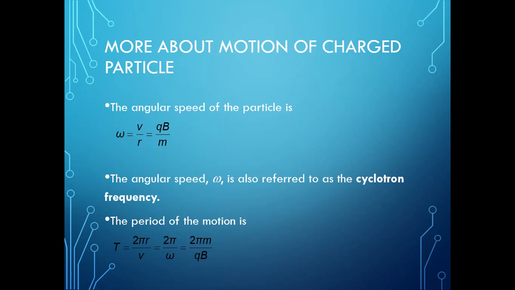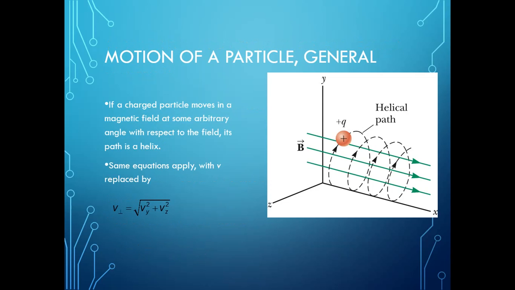Now, more about the motion of a charged particle. The angular speed of the particle is omega, which equals v by r, which equals qB upon m. The angular speed omega is also referred to as the cyclotron frequency. The period of the motion T equals 2 pi r upon v, so 2 pi by omega, where omega equals v by r. So T equals 2 pi m upon qB. These are our equations.